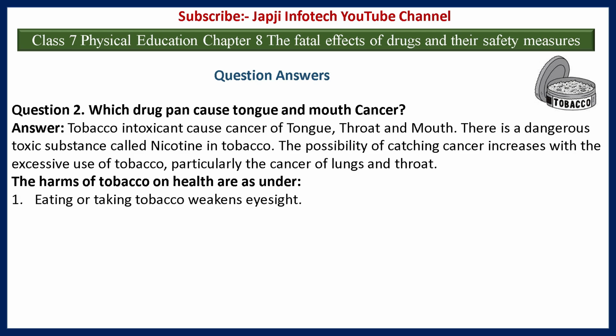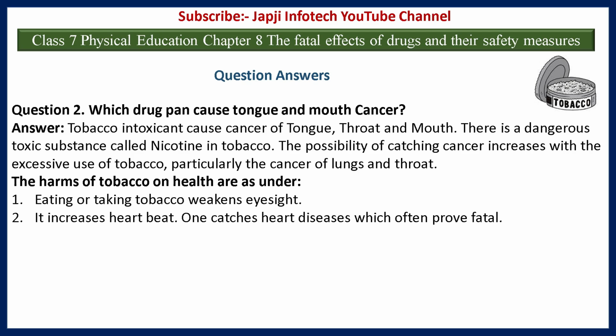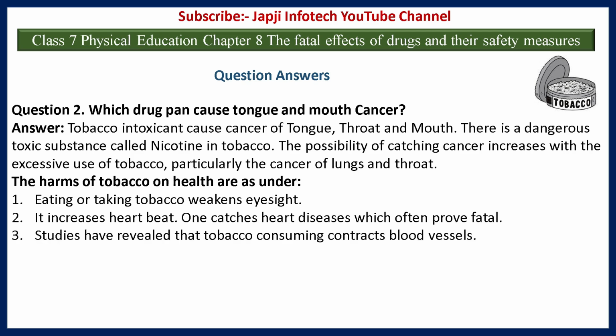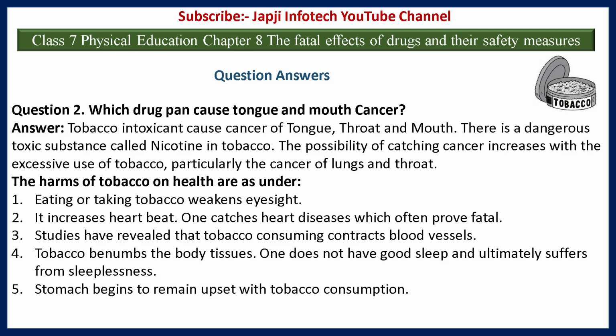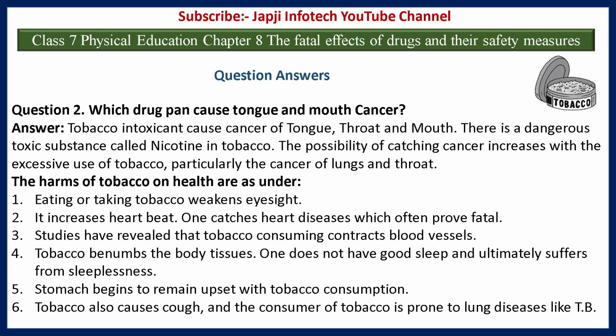The first one is, eating or taking tobacco weakens eyesight. Number 2, it increases heartbeat. One catches heart diseases which often prove fatal. Third one is, studies have revealed that tobacco consumption contracts blood vessels. Fourth one is, tobacco benumbs the body tissues. One does not have good sleep and ultimately suffers from sleeplessness. Number 5, the stomach begins to remain upset with tobacco consumption. Number 6, tobacco also causes cough, and the consumer of tobacco is prone to lung diseases like TB.